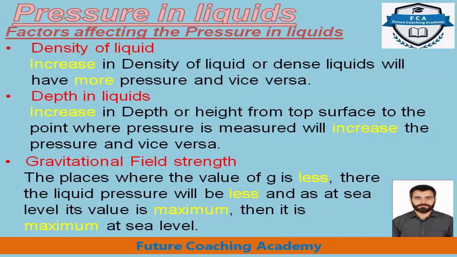Depth in liquids is the height from the top surface to the point where we are interested to calculate the pressure in liquid. An increase in depth, or height from top surface to the point where pressure is measured, will increase the pressure and vice versa. And the third factor, gravitational field strength. The places where the value of g is less, their liquid pressure will be less, and as at sea level its value is maximum, means the value of g is maximum, then the pressure in the liquids is maximum at sea level.